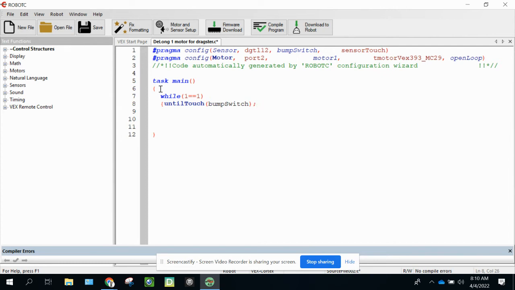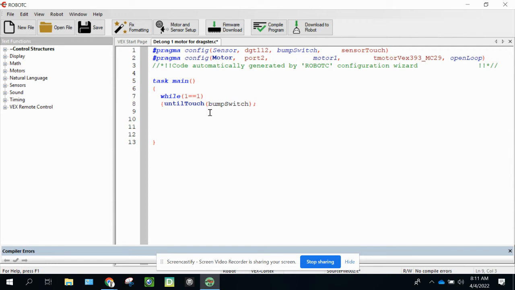Now, if you notice, there's some things that are capitalized, there's some things that aren't. You have to type in exactly the same letter case. So up here, I used bumpSwitch and I used a capital S. That meant in my program, I also had to actually write bumpSwitch with a capital S. In until touch, the T is actually capitalized in the command, so I had to actually type a capital T for that. If you actually don't use the right letter case, you will get an error message. So spelling and grammar do matter. Spacing, however, does not matter. So I'm going to hit enter.